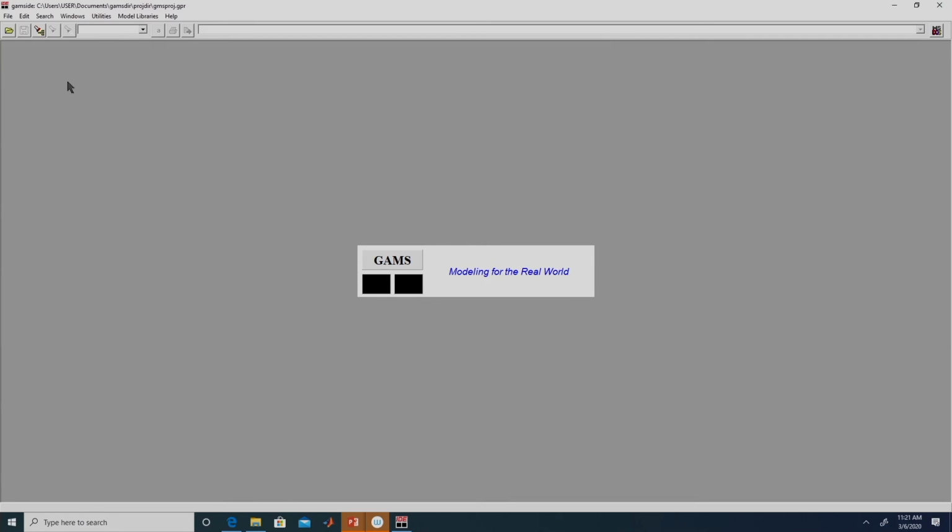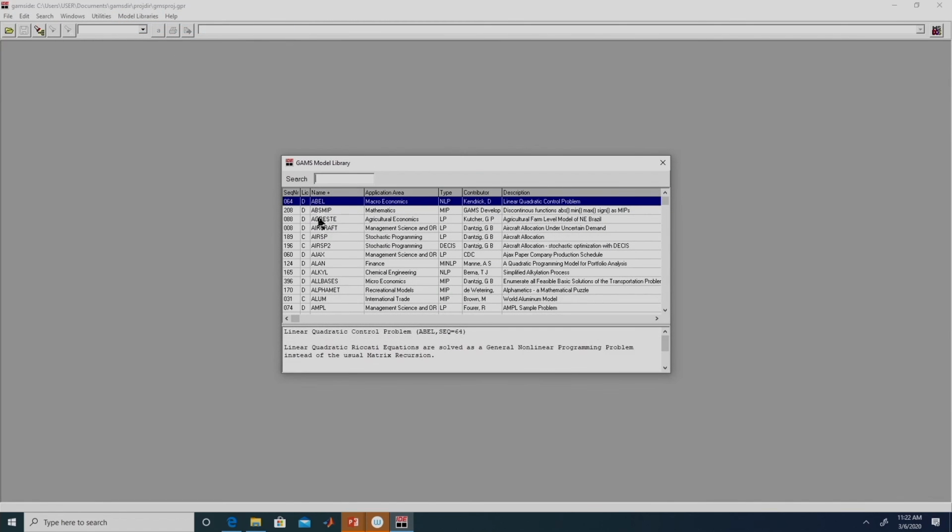So this is the GAMS interface. Over here we have the model libraries. In the model libraries, you will be able to find a lot of problems. For example, let's click on this GAMS model library. Over here we have the name of the problem and the application area. For example, this problem ABEL is from macroeconomics, and the type of problem is a nonlinear programming problem, so NLP. This column shows the name of the contributor, and the last column gives a brief description about the problem.